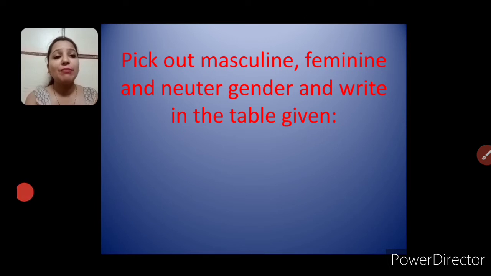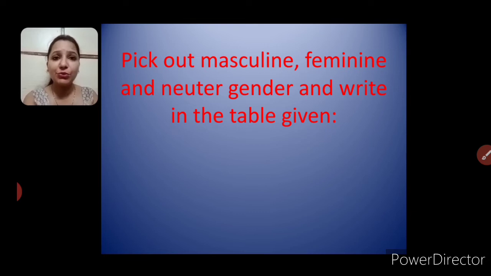Pick out masculine, feminine and neuter genders and write in the table given. Now what you have to do? We have done masculine, feminine and neuter genders. Do you remember? Masculine genders tells us about males, male animals, boys and what? Man. And feminine gender tells us about female animals, girls.